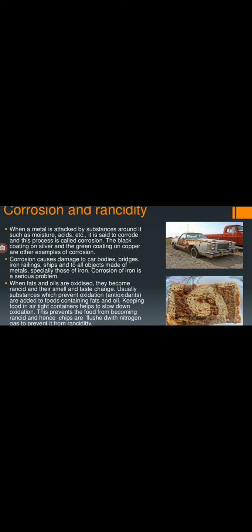Look at the side picture that is given. That is rust, right? Iron, we know, is widely used for industrial purposes. That's why it is very important, but iron easily undergoes corrosion. So nowadays we have many preventive methods. Corrosion means the metal is attacked by the substances around it, air and moisture, and if acid concentration or salt concentration is there, that favors corrosion.